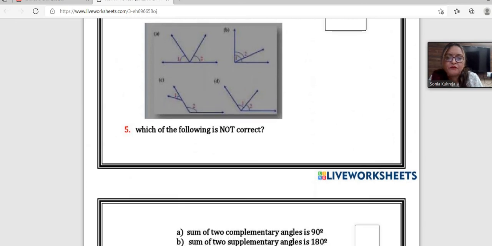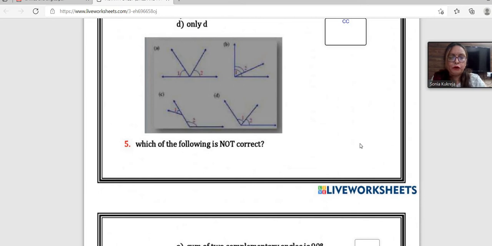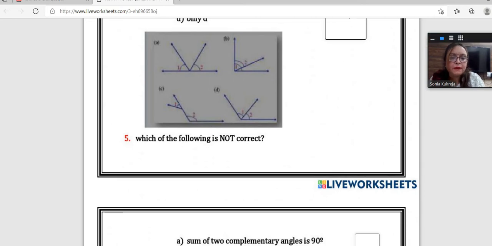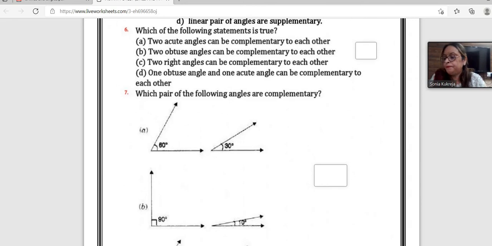Shaurya, would you like to answer question 5? Yes, ma'am. Which of the following is not correct? Sum of two complementary angles is 90 degree. Sum of two supplementary angles is 180 degree. Vertically opposite angles are not equal. Linear pair of angles are supplementary. Ma'am, the option is C. Vertically opposite angles are not equal. Very good. Okay. You said its answer is option C.